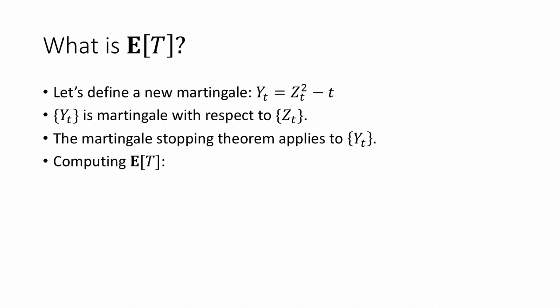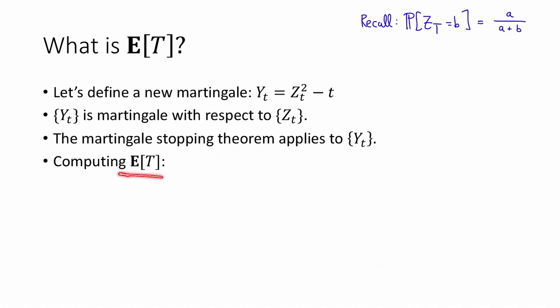Finally, we can use this to actually answer our question and compute the expected value of capital T. To do this, let's first recall that we showed earlier that the probability that z sub capital T is equal to b is a divided by a plus b.